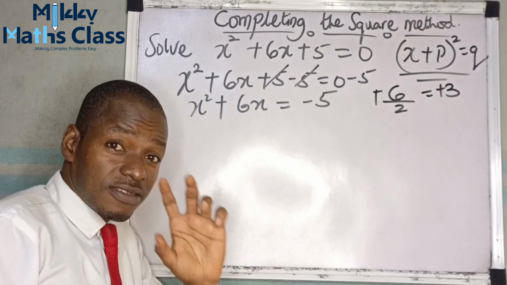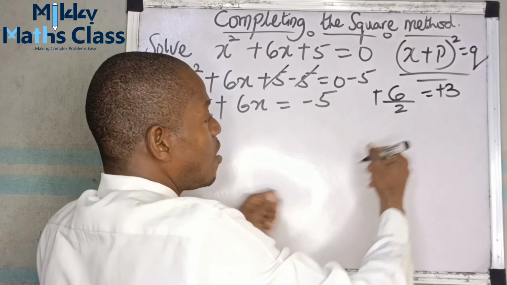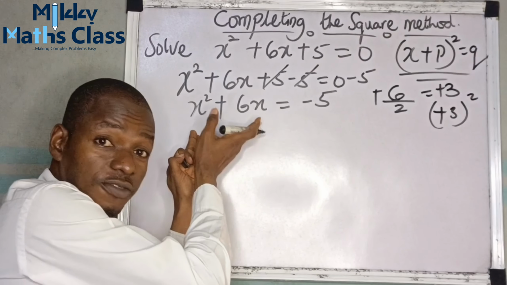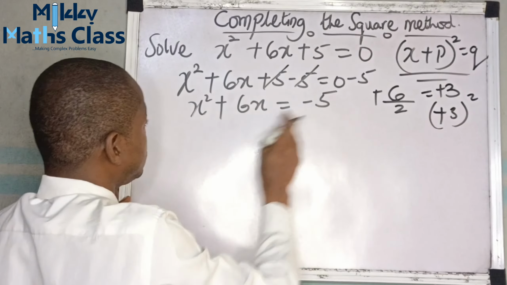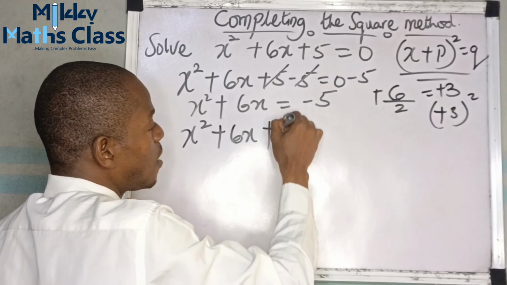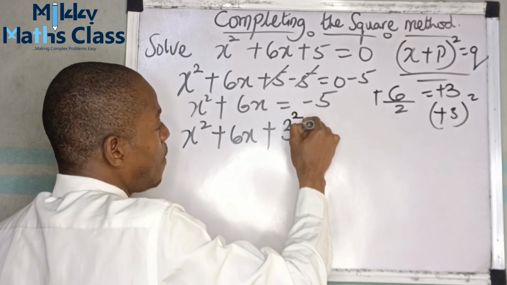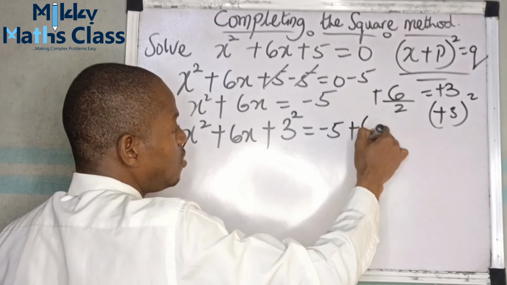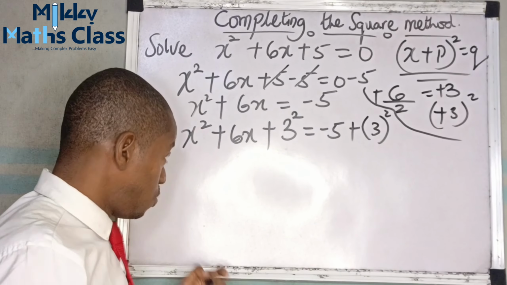Then the next step, that's the second step, half the coefficient of x, square it, and add to both sides of the equation. So we square this, add it to the left hand side, add it to the right hand side. So this becomes x squared plus 6x plus 3 to the power of 2 equals to negative 5 plus 3 to the power of 2. Now, we are almost coasting home.